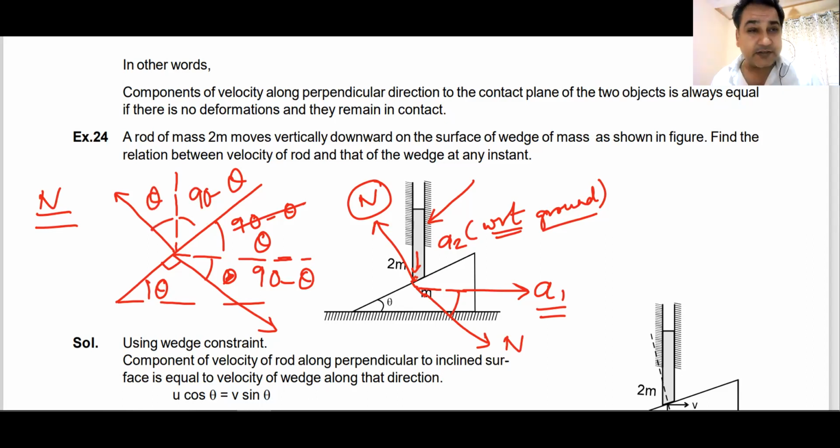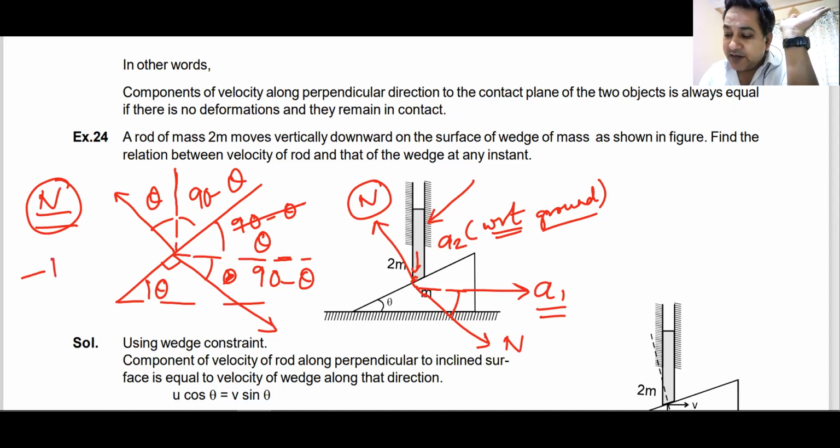Okay. Remember these angles. Work done by normal reaction on this one. Normal reaction is going like this. Acceleration is going like this. So it is minus. Acceleration is downward. Normal reaction is this way. Minus N into A2 cos theta. Do we understand this? Minus N into A2 cos theta. Do we understand this? This is the work done by this normal on this rod.